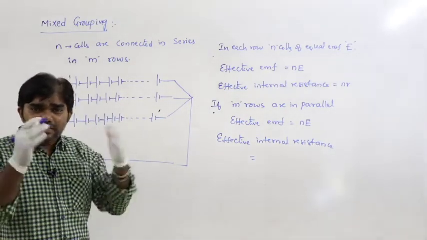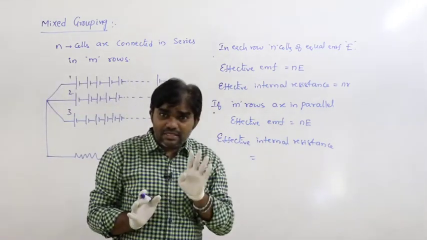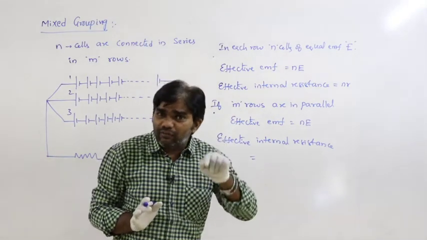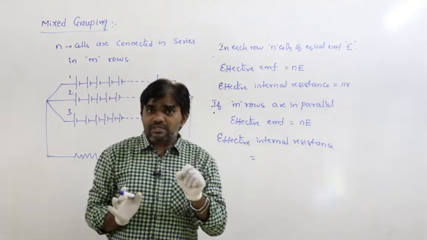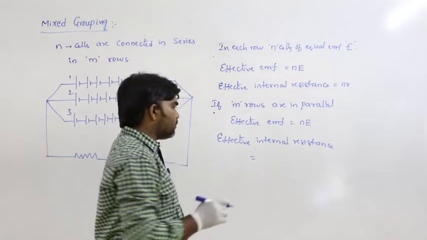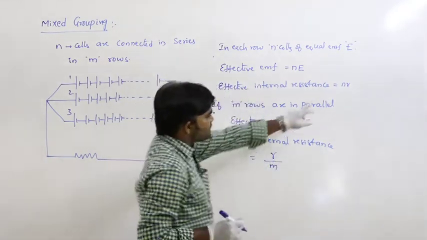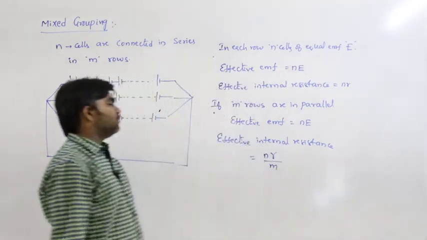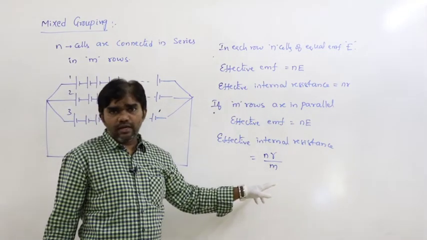If m resistors of equal resistance R are connected in parallel, the effective resistance is R by m. But the resistance of each one is nr, so the effective internal resistance is equal to nr by m.